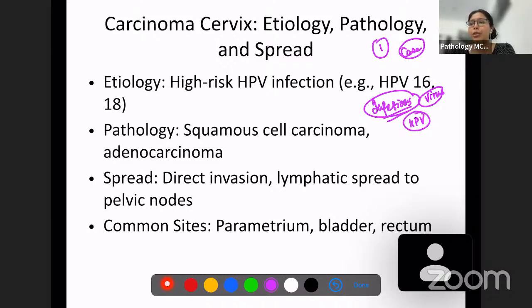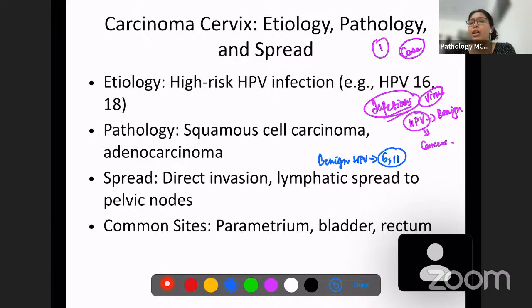Human papilloma virus can cause benign diseases as well as cancers. The benign human papilloma viruses cause something known as condyloma or warts. It is caused by human papilloma virus 6 or human papilloma virus 11.